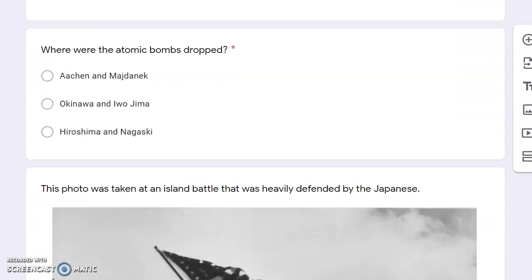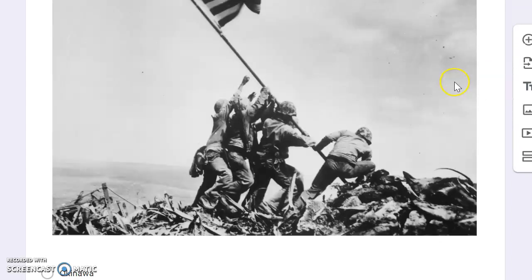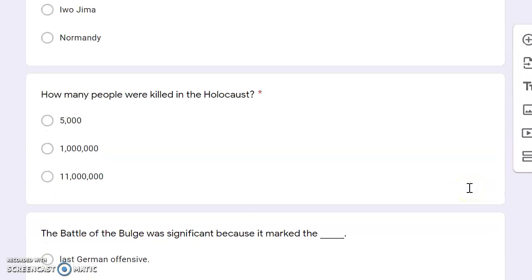Where were the atomic bombs dropped? Aishin and Magnik, Okinawa and Iwo Jima, or Hiroshima and Nagasaki? Here's another picture. This photo was taken at an island battle that was heavily defended by the Japanese. Here's the picture. Is that picture depicting Okinawa, Iwo Jima, or Normandy?